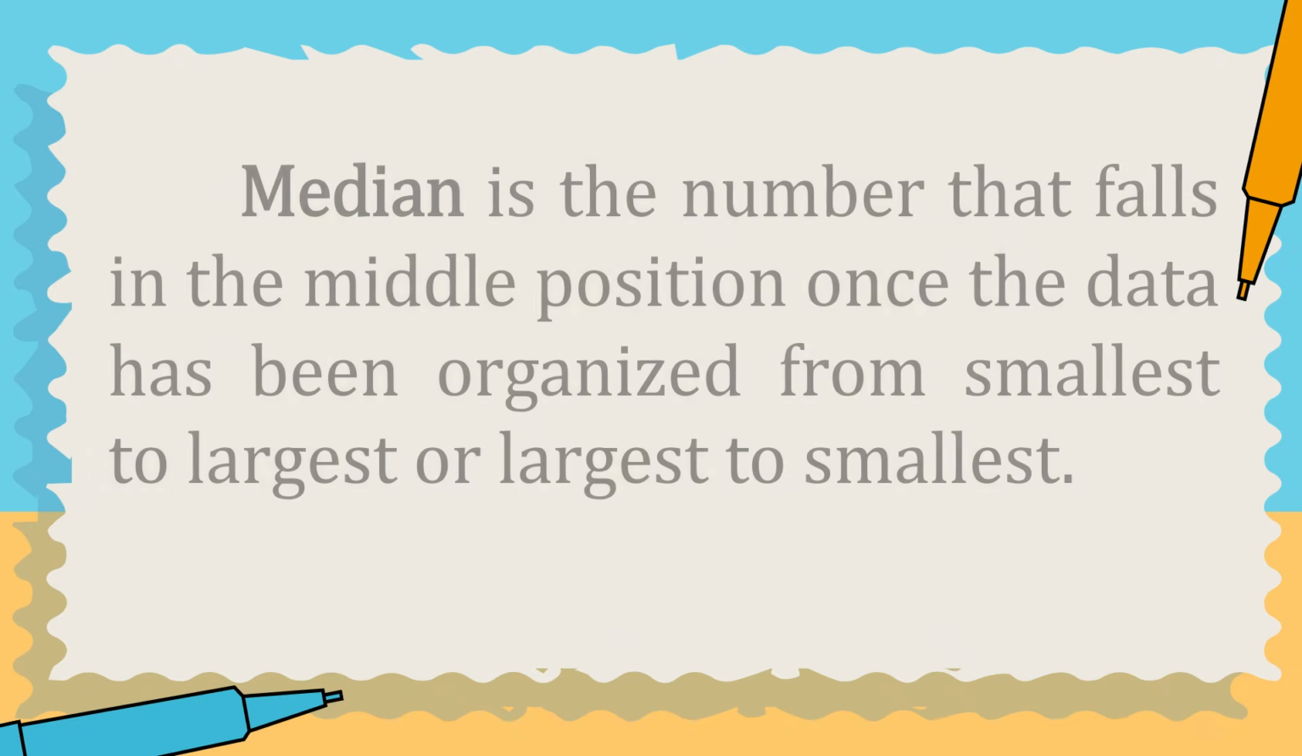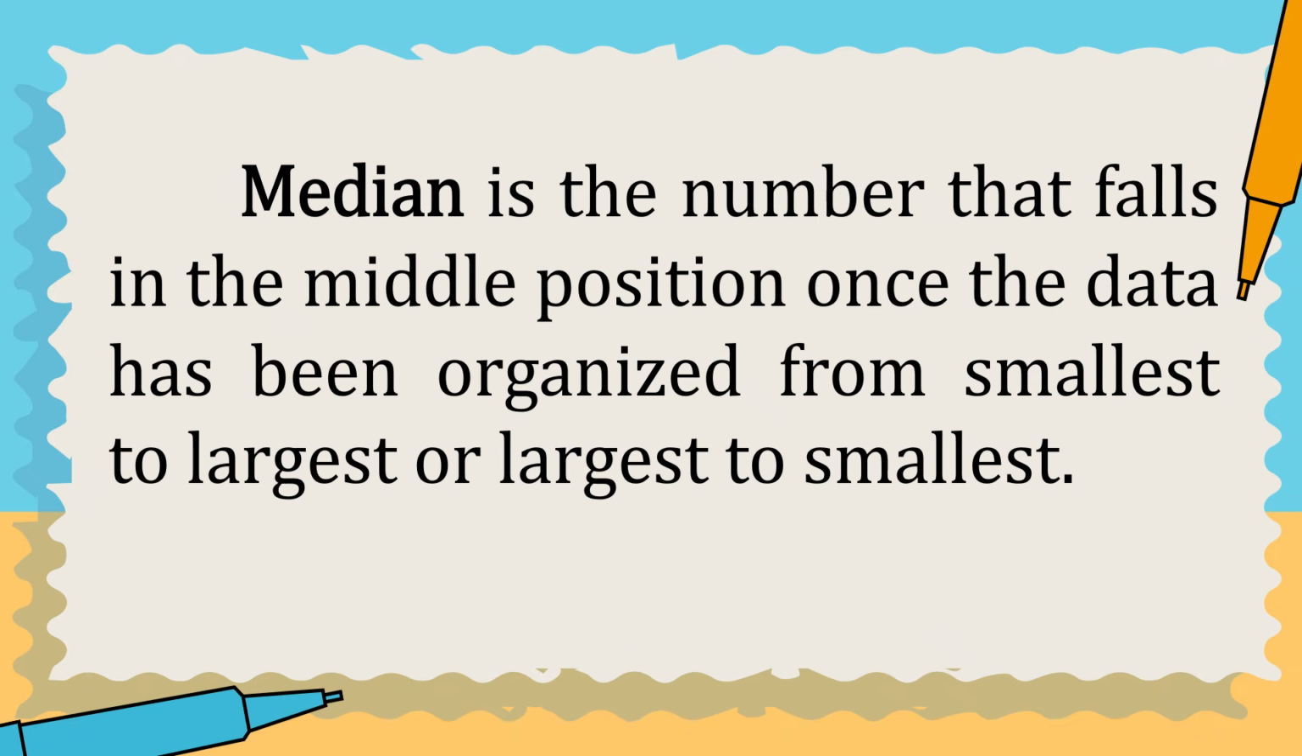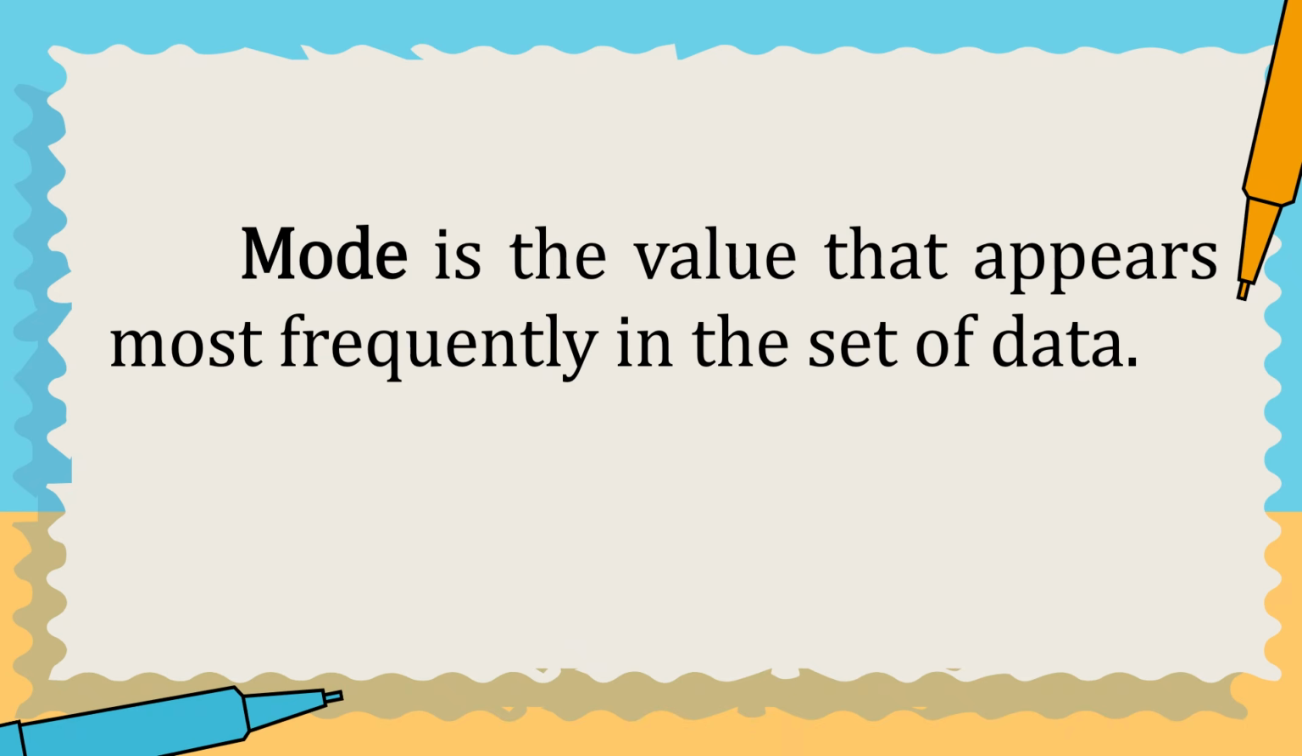The second is known as the median. Median is the number that falls in the middle position once the data has been organized from smallest to largest or largest to smallest. And the last one is the mode. Mode is the value that appears most frequently in the set of data.